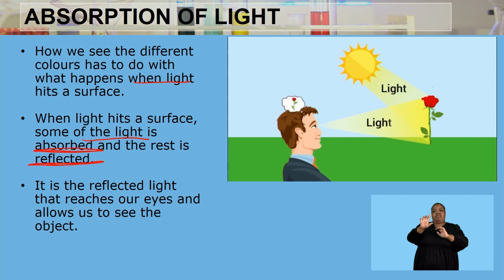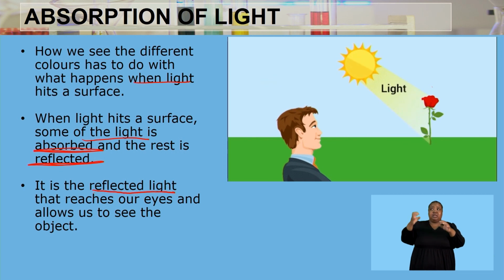It is the reflected light that reaches our eyes and allows us to see the object. Light comes from the luminous object, strikes the surface of the object, and then some of that light is reflected into our eyes.